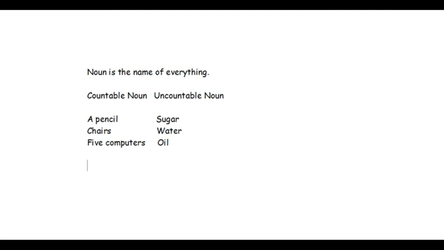Okay. I'm gonna write here some words. So what you need to do is pause the video and find out which words are countable nouns and which words are uncountable nouns. Okay, so number 1 is chocolate. Number 2 is umbrella. Number 3 is money.